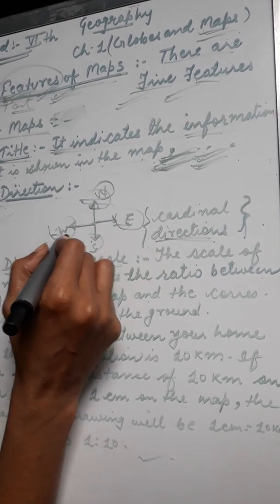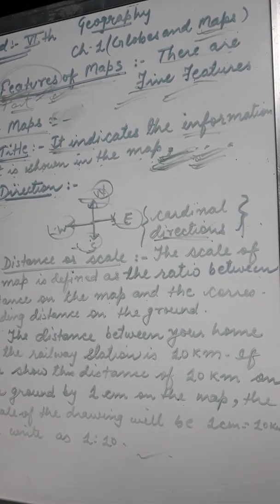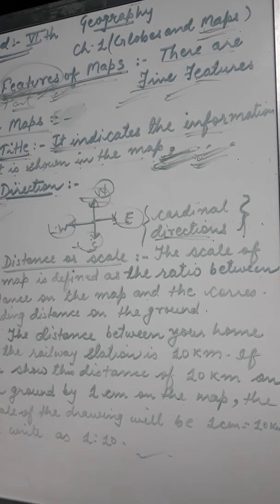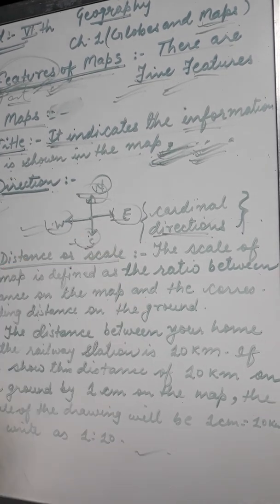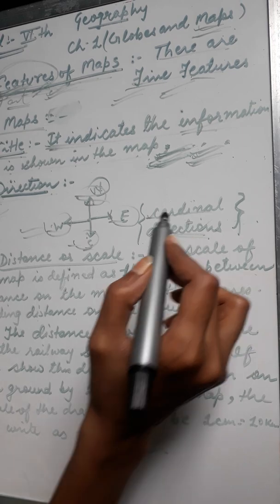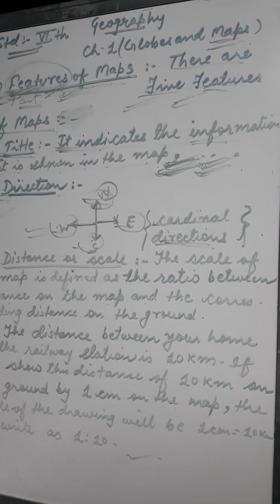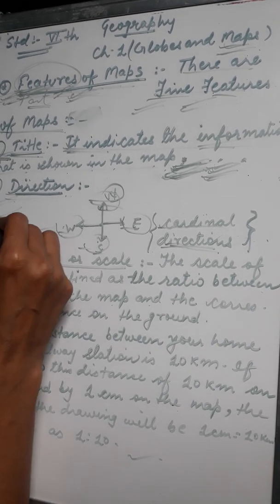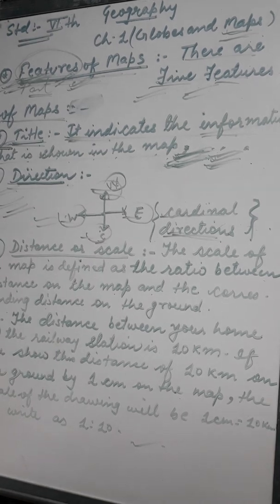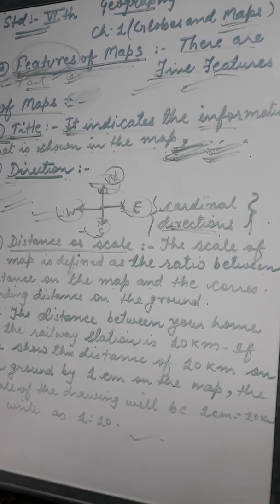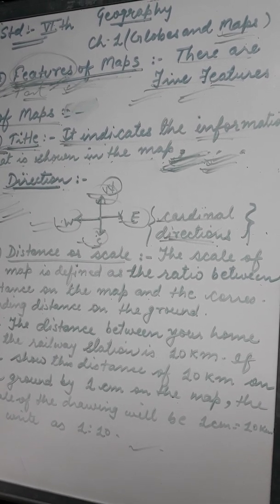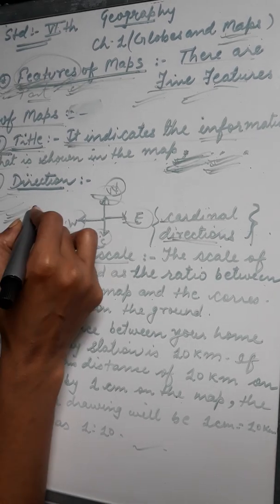These 4 main directions are known as cardinal points or cardinal directions. So the question here arises: how can we find direction on a map? I will tell you how we can find direction in a map.